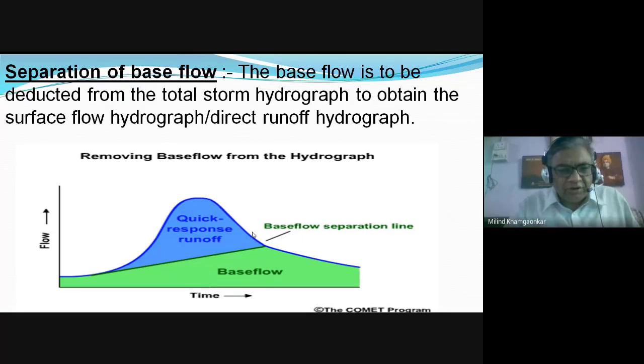So the flood quantity or the runoff, which only consists of the surface and the subsurface runoff, is what we want to calculate. Therefore we deduct the base flow from the total runoff hydrograph. That is called the separation of the base flow.